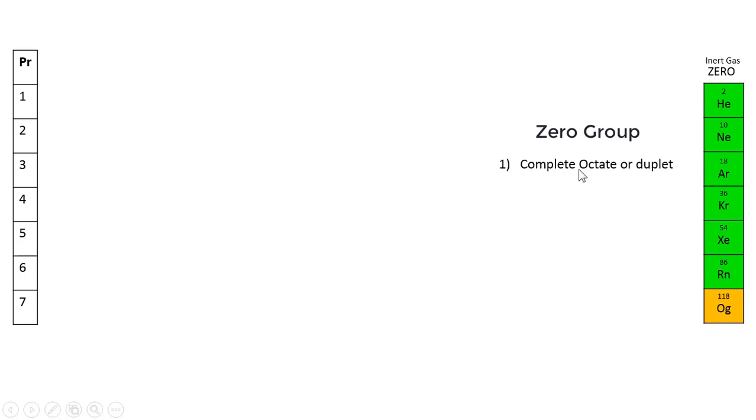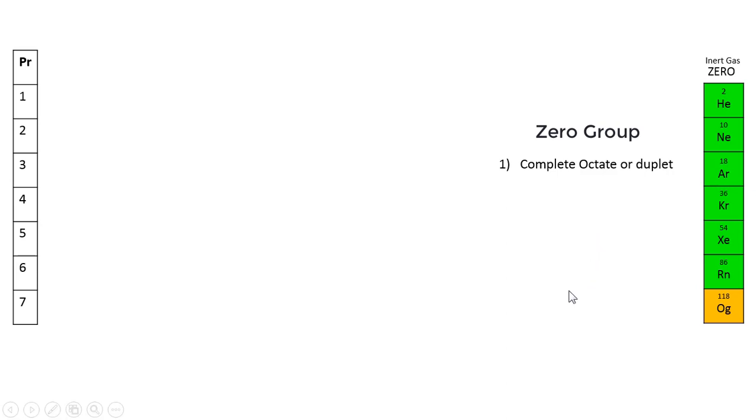They have a complete octet or duplet. Now what is an octet or a duplet? We have studied in our junior classes that an element keeps on reacting continuously with another element. And why does it do so?